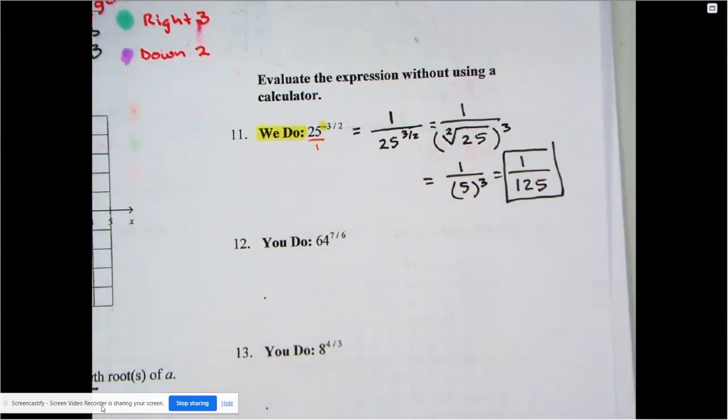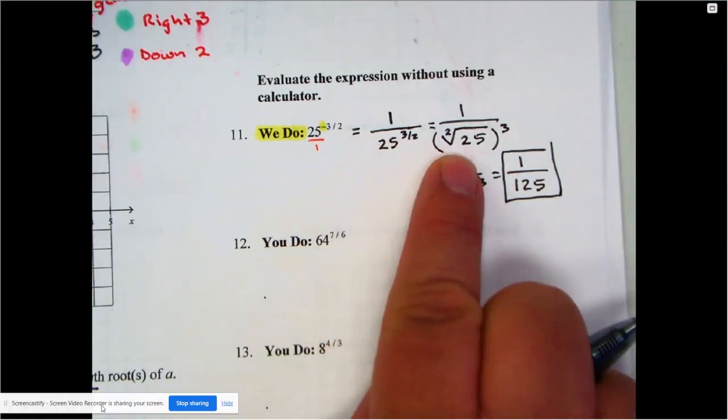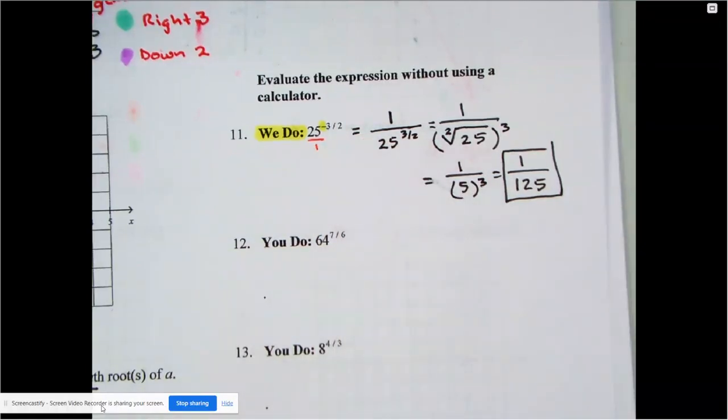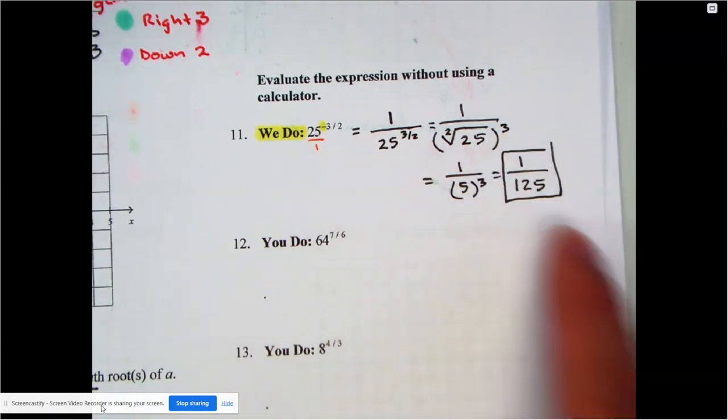Again, evaluating. They want you to write it out, right? Get that radical going. If you see a negative, you have to put it at the bottom of a fraction, the usual. But then you have to simplify it because there's numbers.